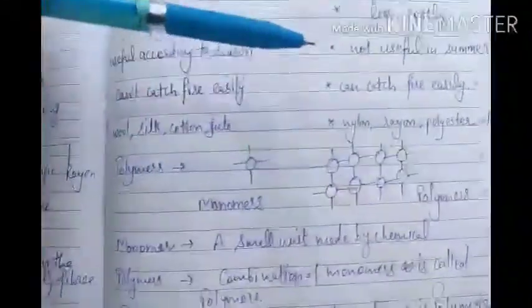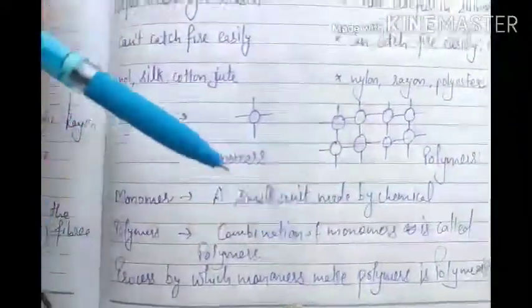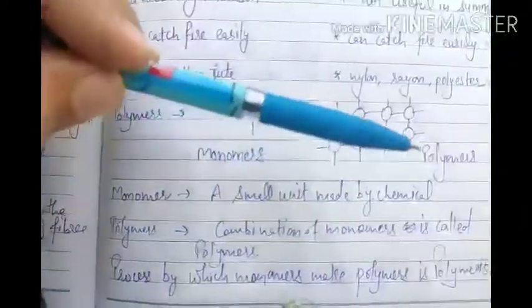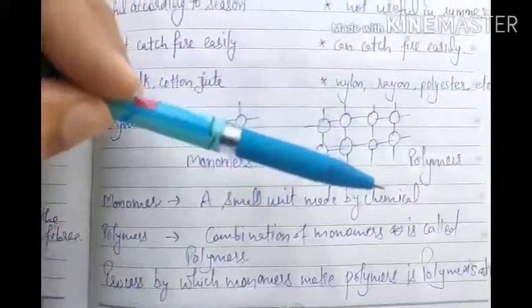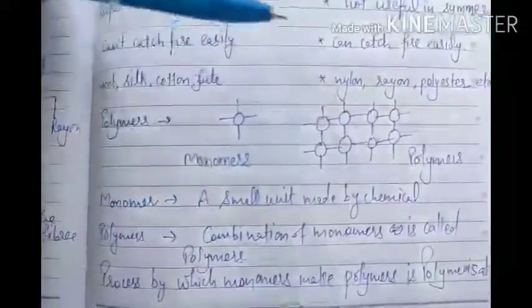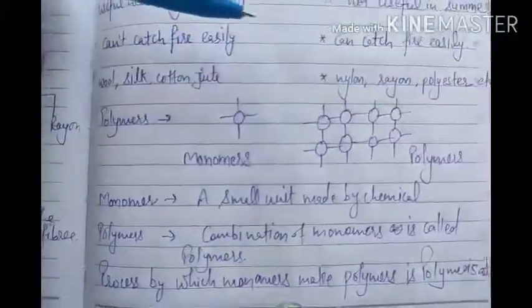All the synthetic fibers we will read about are related to this method, polymerization. Monomers and polymers exist for every synthetic fiber. By this method synthetic fibers are prepared and become strong. We will read about this in the next videos.